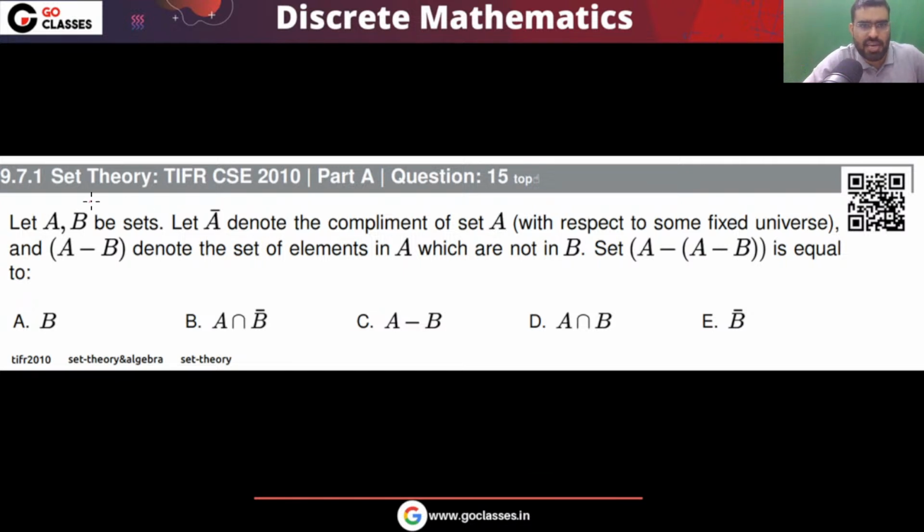So let's solve this TIFR question. Can you tell me the answer quickly? Very quickly. The time is over, but let's see this. TIFR 2010 question. The question says you have two sets. A complement is given to you, B complement, A complement is denoted like this. A minus B means all the elements which are in A but not in B. So what is A minus B? The question is asking what is A minus B.